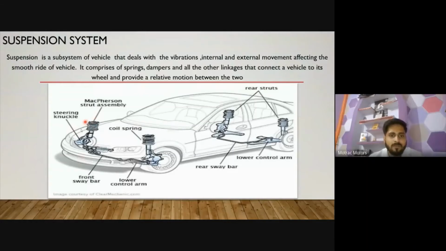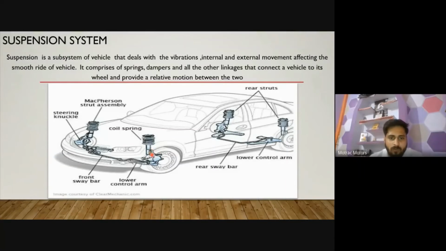We use various types of suspension systems for various cars. Okay, so it's a MacPherson strut. In this assembly, a huge strut is there, and there is a spring. It is an assembly of dampers and springs and this rod. Okay, and it is directly connected with your knuckle arm. That knuckle arm I have already explained in the steering department.